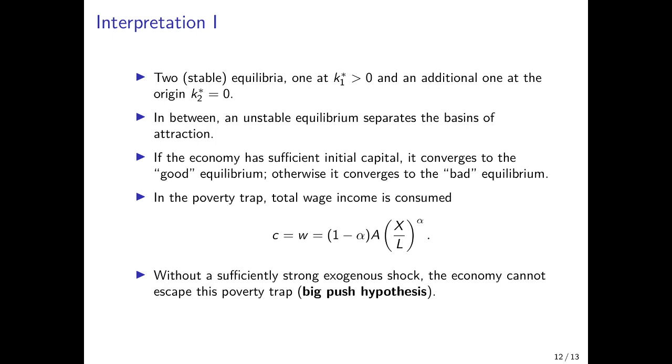And in this bad equilibrium, that's the poverty trap, total income is consumed, capital would never accumulate, and the countries have no chance to grow out of this bad equilibrium on their own. So in this case, an exogenous shock is needed, and that is according to this big push hypothesis that a country needs a big exogenous push to be able to converge to the equilibrium that is associated with higher income.